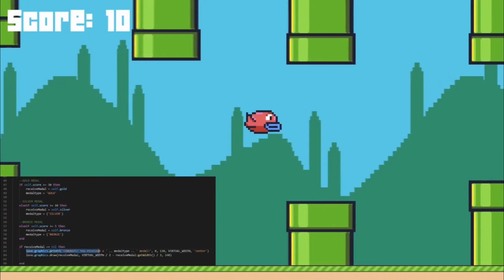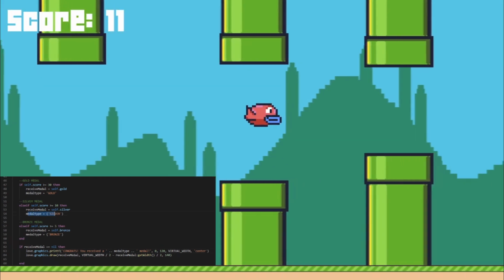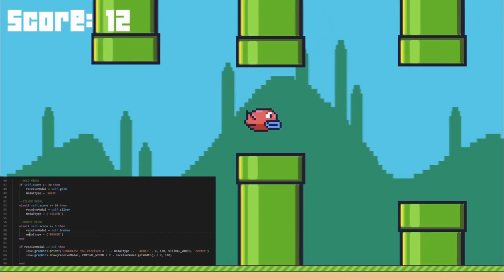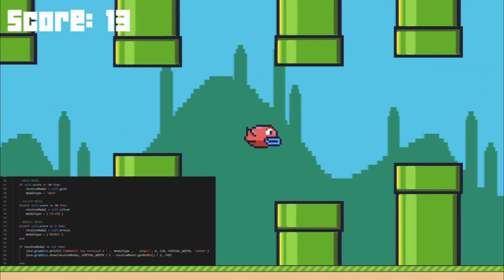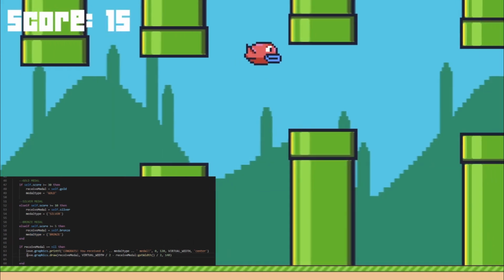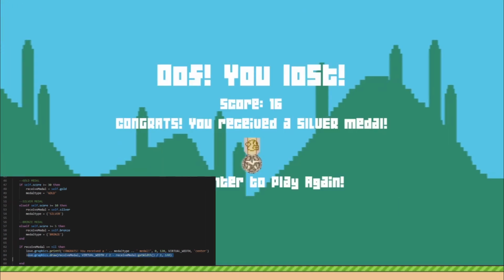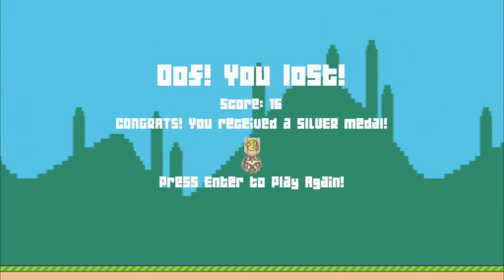On line 62, we are telling the program that if receive medal is not equal to nil, then print this message and refer to the medal type that satisfies the requirement and draw that medal at this coordinate. And with that, we have achieved all the objectives needed.